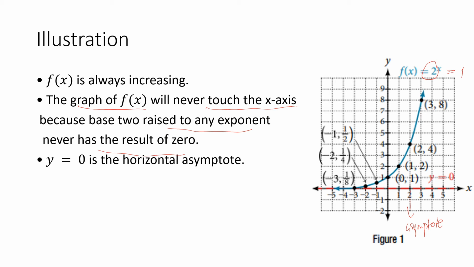And in this example, 2 raised to x, the y-intercept is 1. The y-intercept is the value of y when x is equal to 0. So 0 and 1. That's the y-intercept.